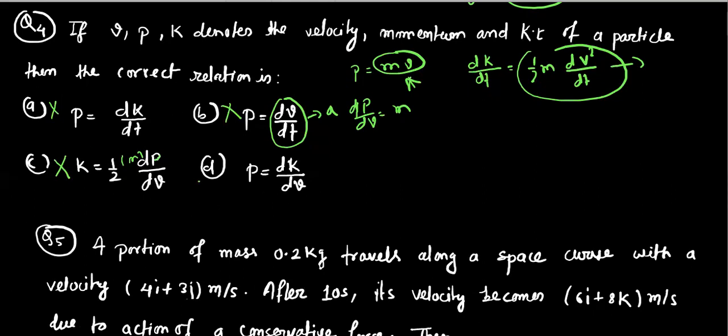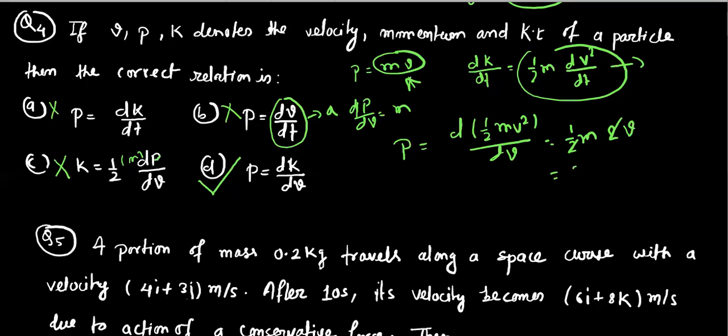So finally we can conclude that option D is correct. But before reaching any conclusion, let us check whether this is correct or incorrect. Here the kinetic energy is differentiated with respect to velocity, so we can easily write 1 by 2 m v square differentiated by v, so it will be half m and 2 v. These two will cancel out, giving m v. So option D is the correct option.